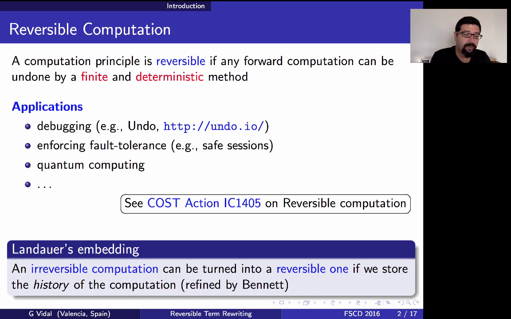In this work, and this is quite a popular approach, we follow what is called a Landauer embedding. The basic idea is that any irreversible computation can be turned into a reversible one by storing the history of the computation in each state. So we have a state, and in this state we always include a list with the information of the previous states. This is obviously reversible. Of course, this information can be huge in a long computation, and in practice, we try to minimize this information as much as possible, storing only what is really necessary for going backwards.